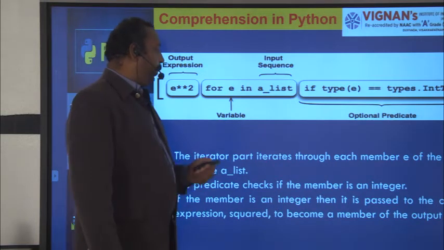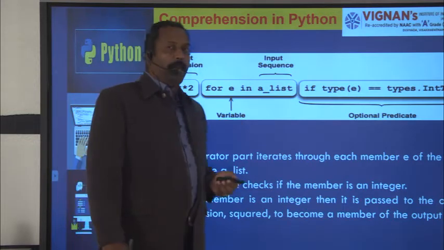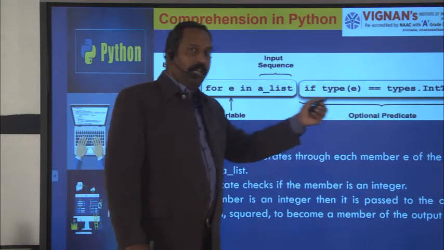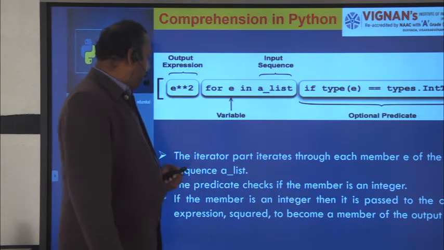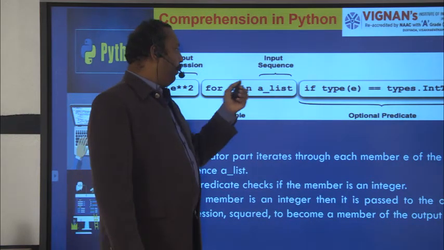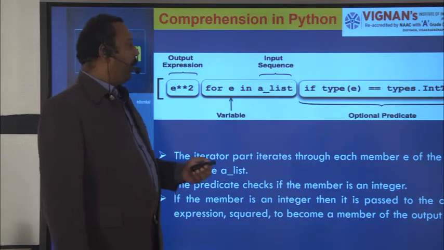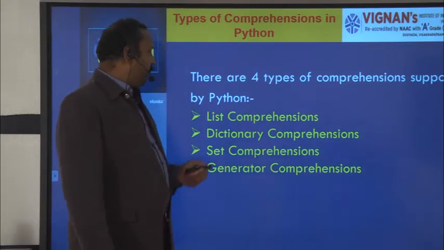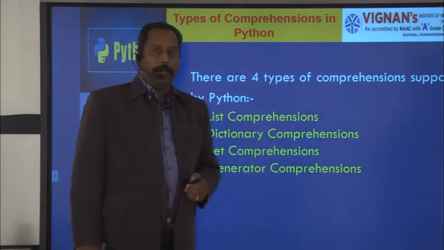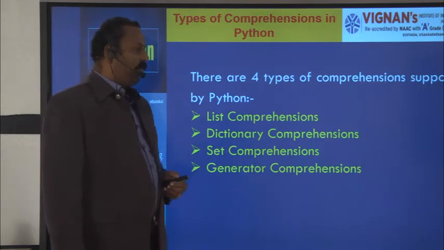So here you see the iterator part iterates through each member of the input sequence. Like this, it will check each variable in the sequence. If the variable is an integer, then it is going to compute the power and add it to the list. This will be repeated until it completes all the elements in the input sequence. So this is the way of executing comprehension in Python. There are four types of comprehension supported by Python. The first is list comprehension, the second is dictionary comprehension, the third is set comprehension, and the fourth is generator comprehension. These are the four different types of comprehensions available in Python.